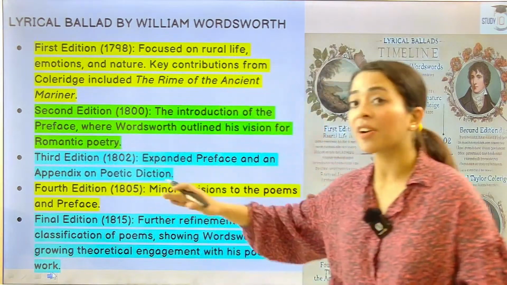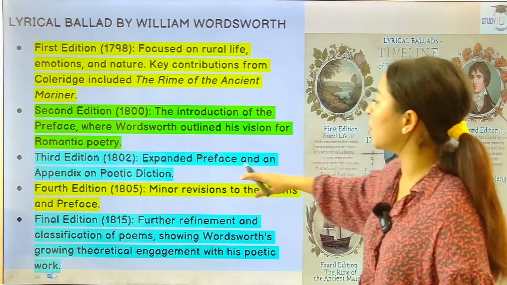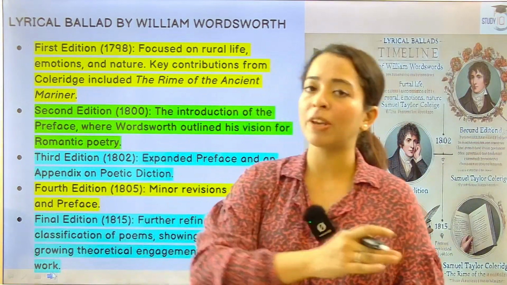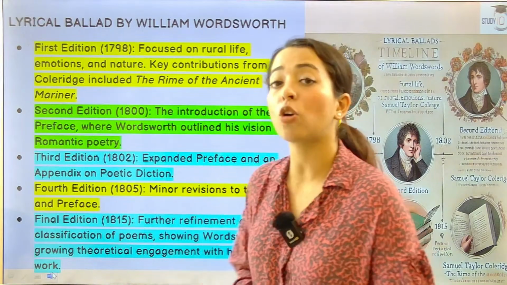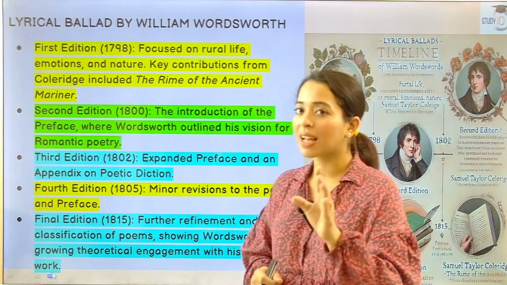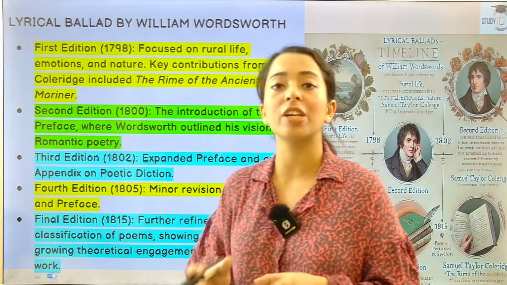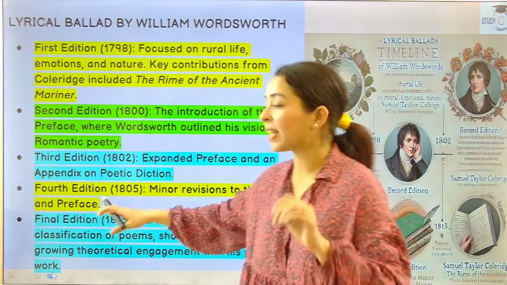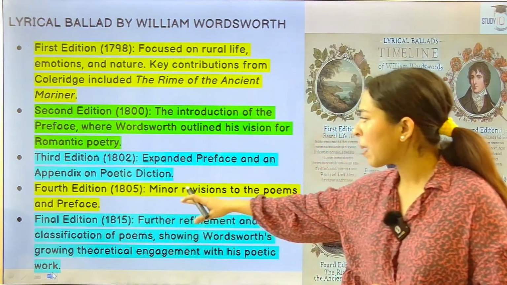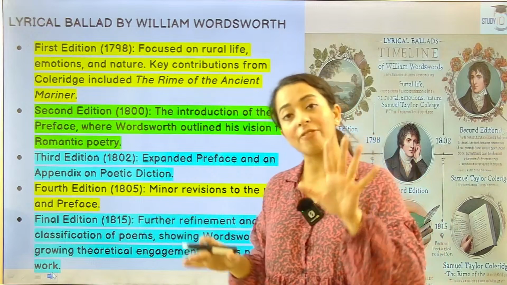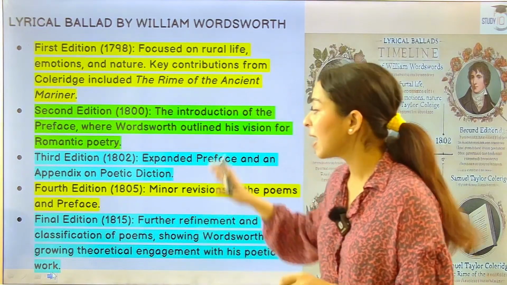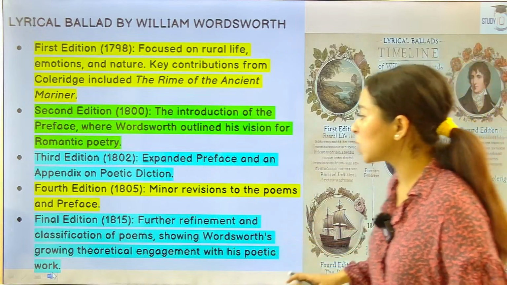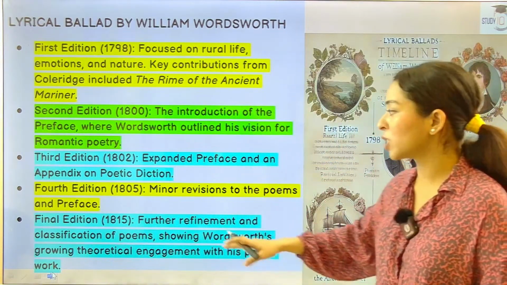Third edition, 1802, expanded the preface and appendix on poetic diction. तो 2 चीज़ें आई थी, एक तो प्रीफेस को एक्सपैंड किया गया था और रिविजन्स किया था, और अपेंडिक्स ऑन पोएटिक डिक्शन. This question has also been asked. Appendix on poetic diction कौन से edition में add किया गया? That is the third edition. Fourth edition was 1805, minor revisions to the preface, and the fifth edition was in 1815, further refinement and classification of poems, showing Wordsworth's growing theoretical engagement with his poetic work.